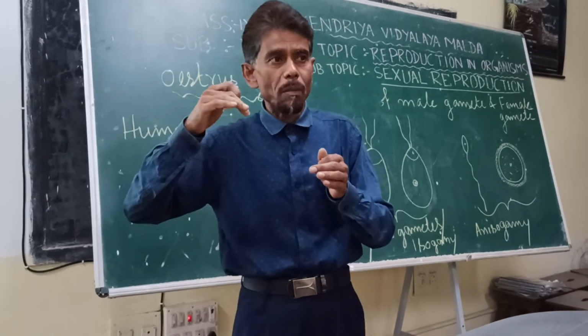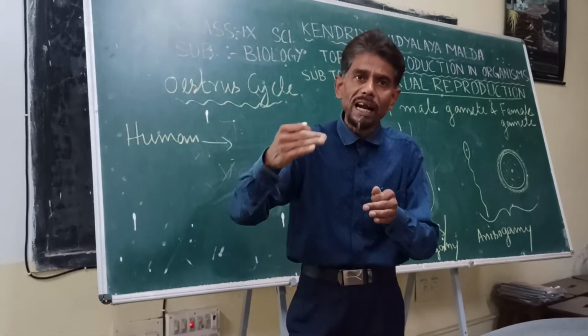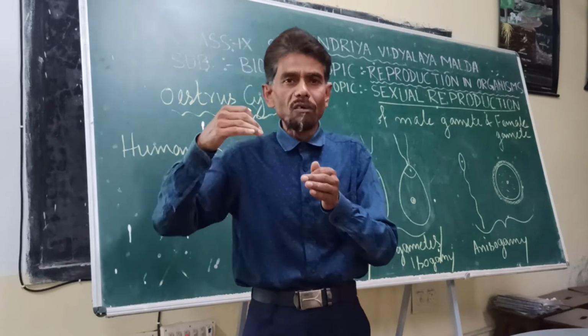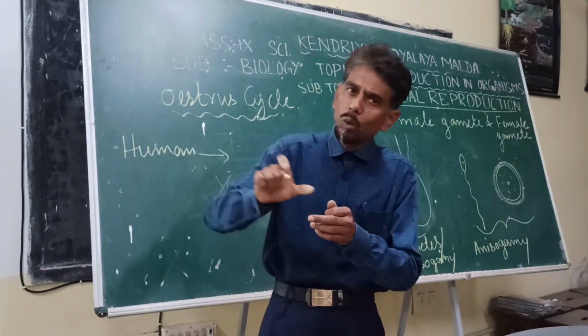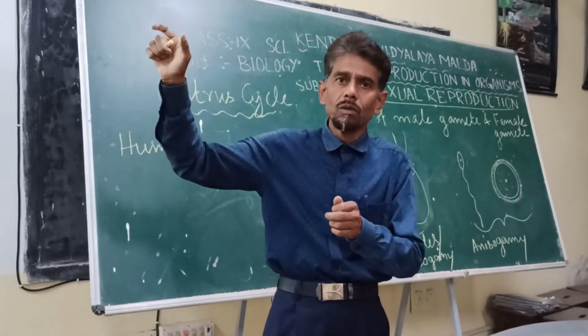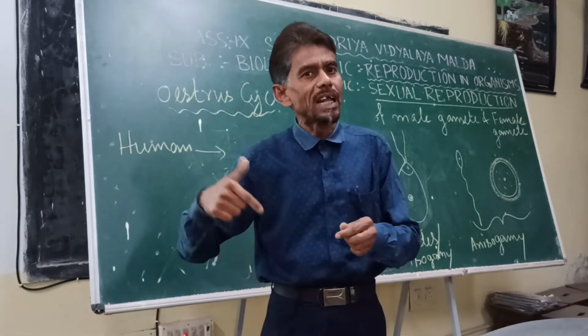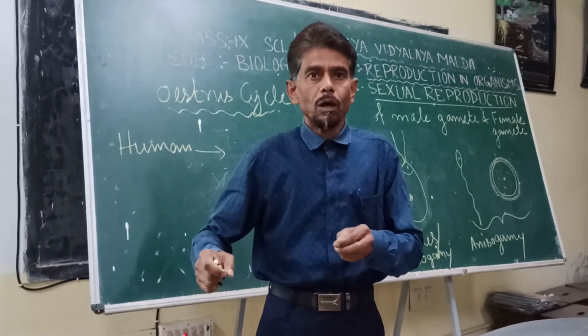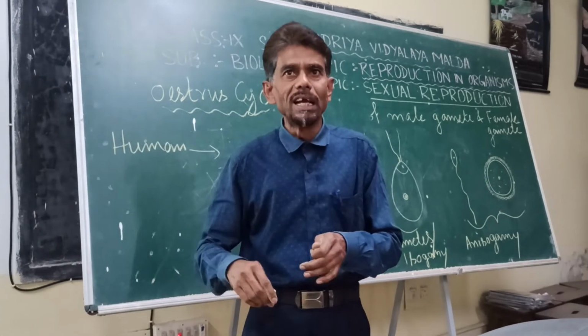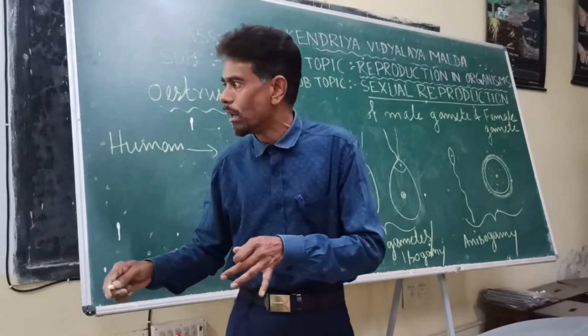Once a human female attains the reproductive phase, up to that reproductive period of their life, a cyclic event takes place, which is a repeated 28 days cycle.